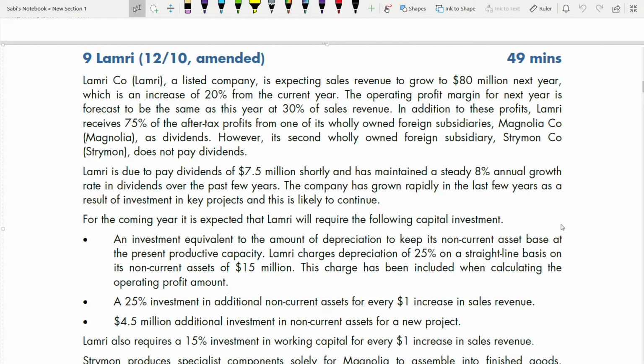Question 9, Lamri. This question mainly focuses on two things: dividend capacity and transfer pricing. Under transfer pricing, you should know the ways of calculating transfer pricing and also how to prevent transfer price manipulation. This is also the last question under our first section, role of the senior financial manager.